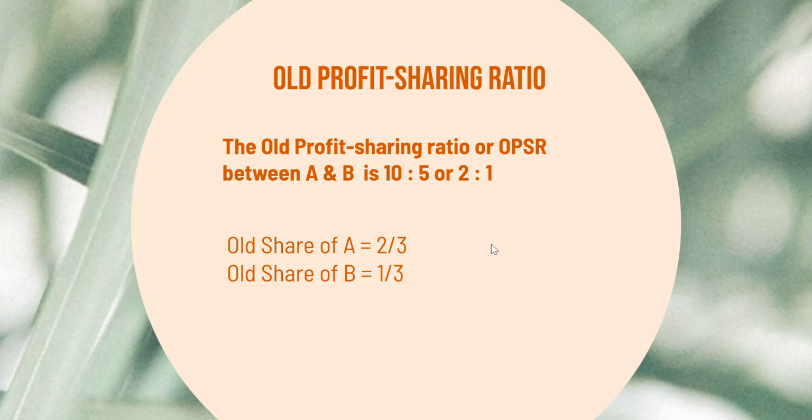From this, we can infer that the old share of A is equal to 2 divided by 3 and the old share of B is equal to 1 divided by 3.